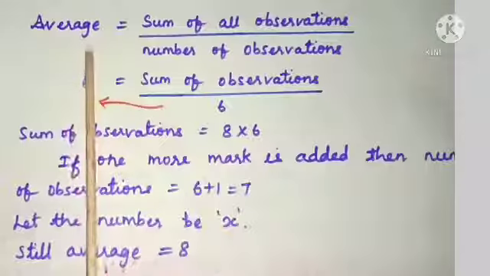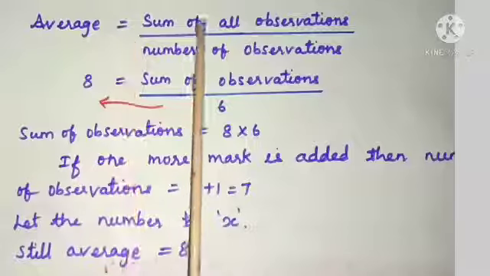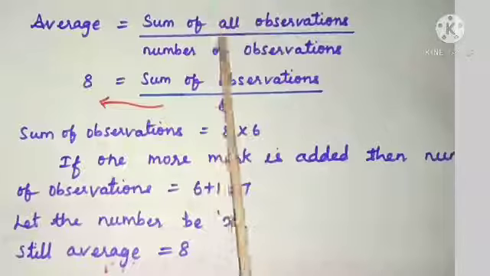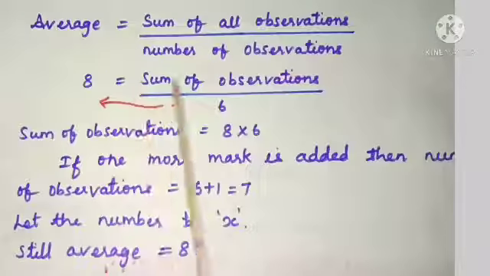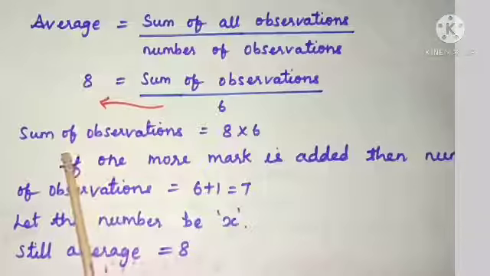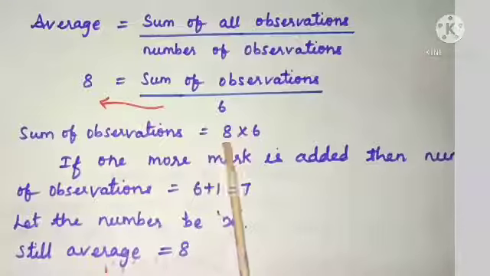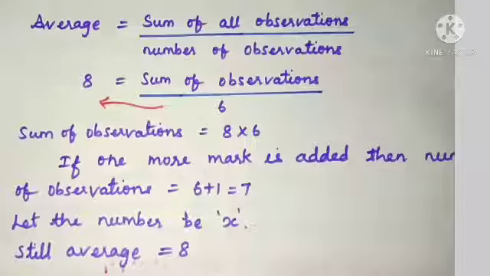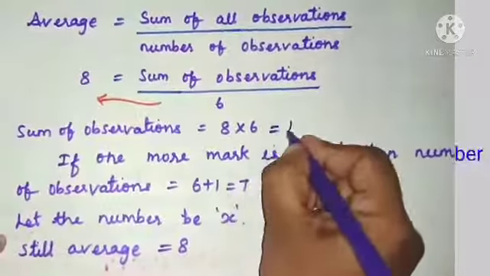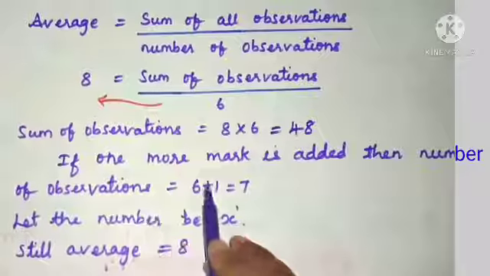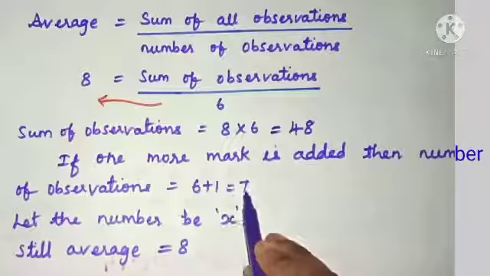Now students, let us use the formula: average is equal to sum of all observations by number of observations. First let us find the sum of all observations. 8 is equal to sum of observations by 6. Now bring 6 to the other hand to find the sum of observations. 8 into 6. 8 6s are 48. So sum of observations is 48. If one more mark is added, then number of observations will be 6 plus 1, that is 7.